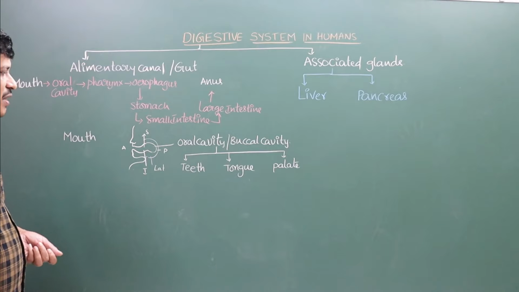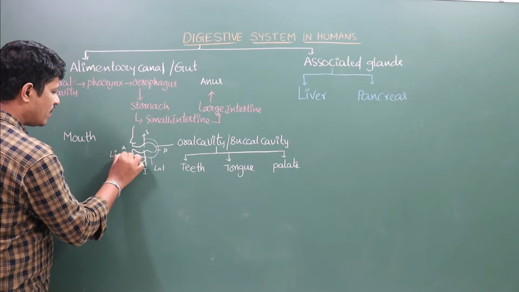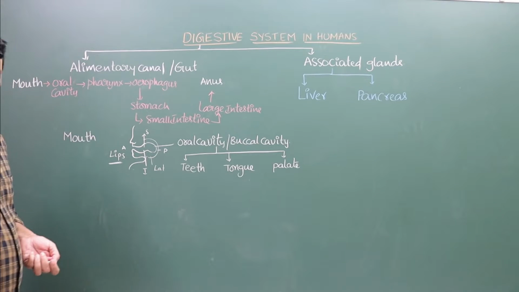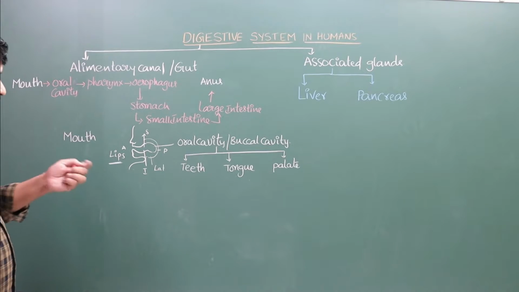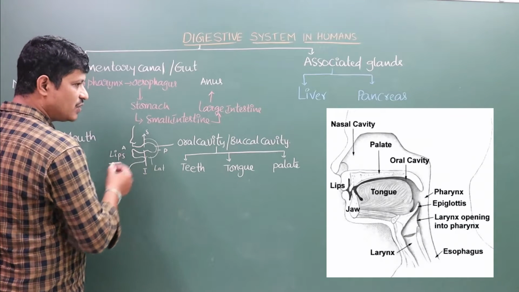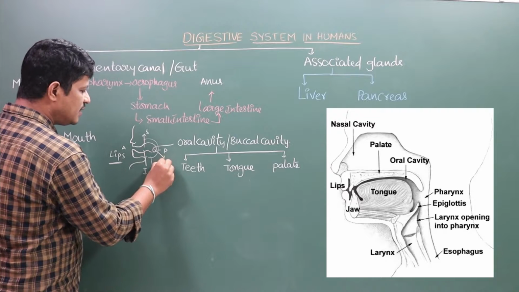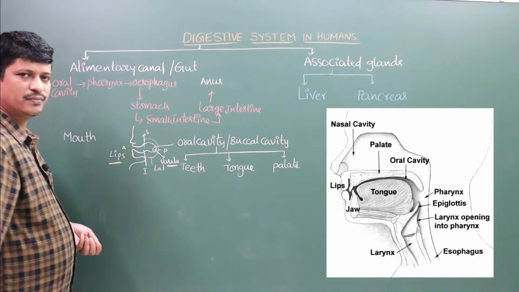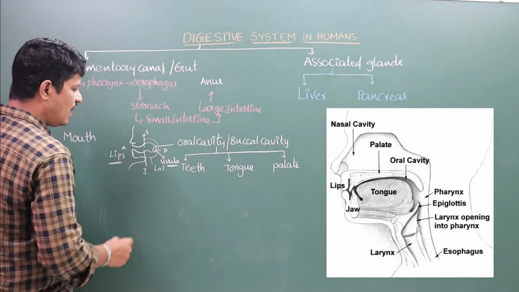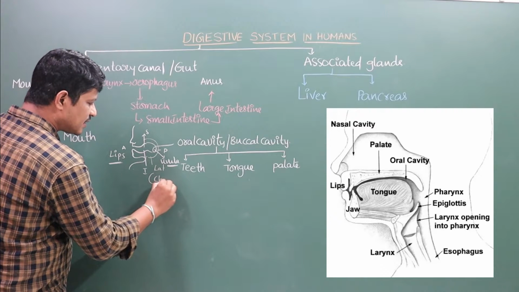The anterior part of the buccal cavity or the oral cavity is bordered by the lips, and the posterior part contains the uvula. The lateral parts of the oral cavity are covered by cheeks.